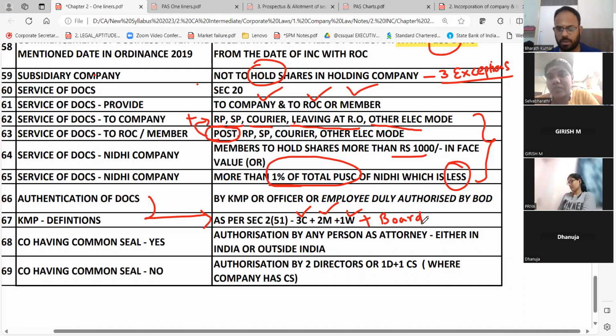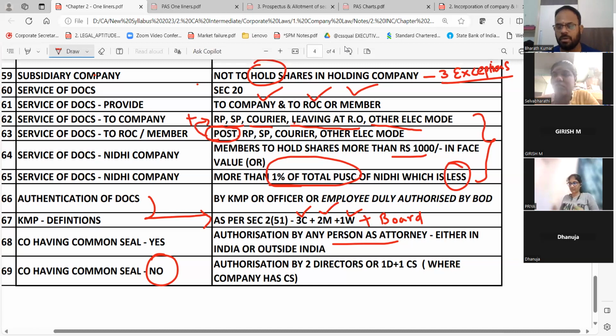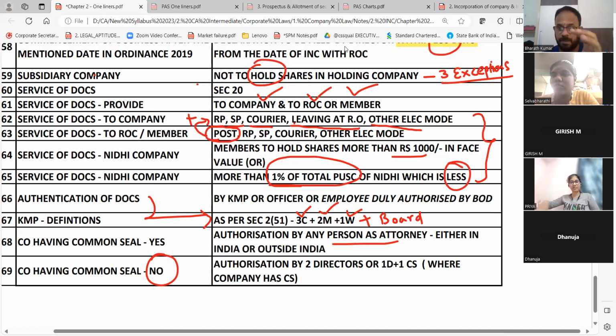With the common seal means what you will do? A power of attorney will be given to a person either inside India or outside India. No common seal means there will be authorization by 2 directors. And if there is a company secretary of the company, 1 company secretary, 1 director. That is all for chapter number 2. How quickly you visualize this is going to be very crucial for us to know what is there in chapter 2. I have not covered the explanation, which we have already done in the study material itself. Now it is only for your last minute revision. This is a quick demo or a last minute revision for chapter number 2 as how we will cover in the class.